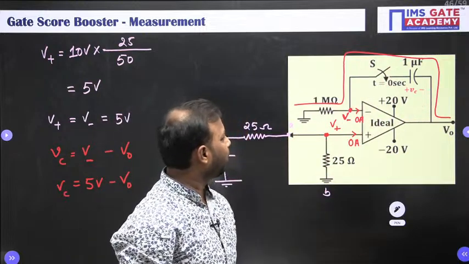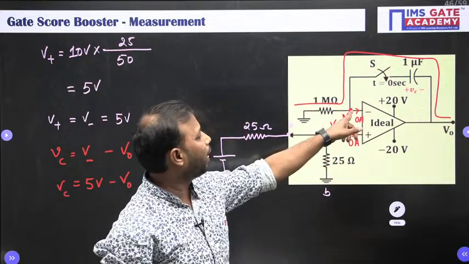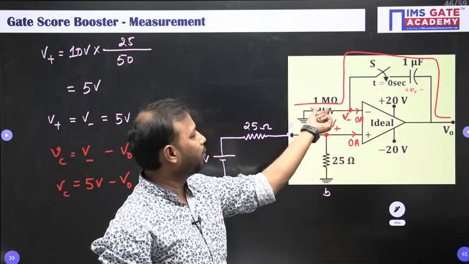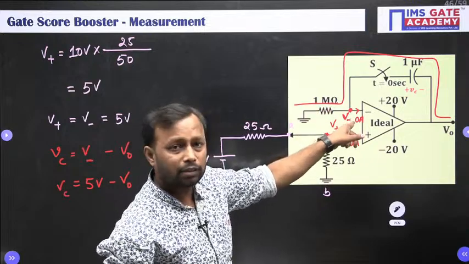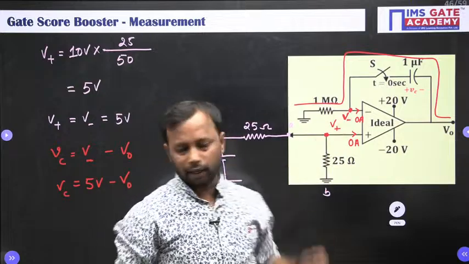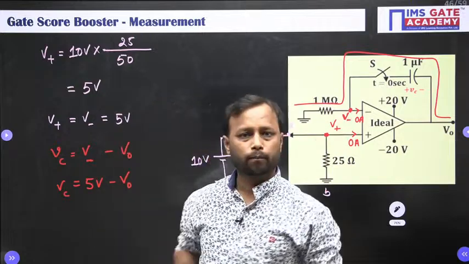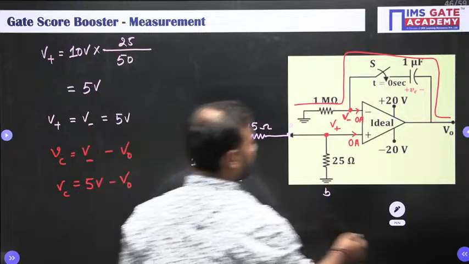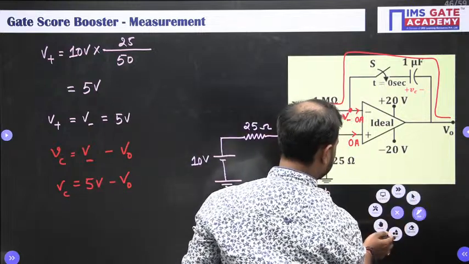So can I find this current? Yes, I can find it, because V minus is known to me, and it is 5 volt. So let me take, just a second, let me rub this.